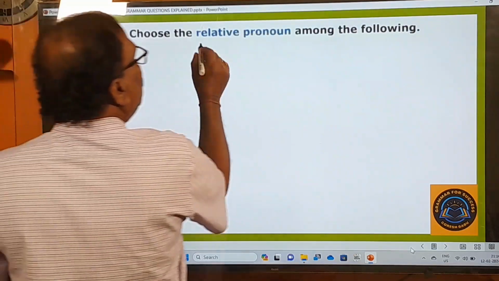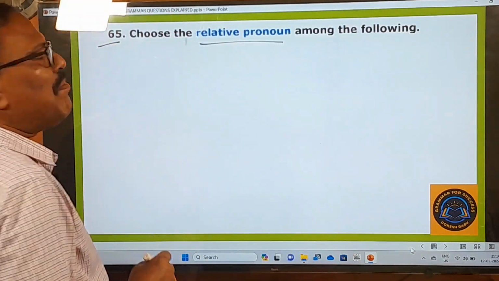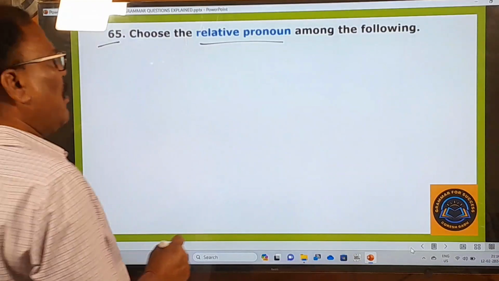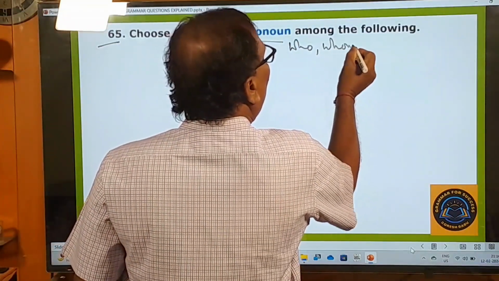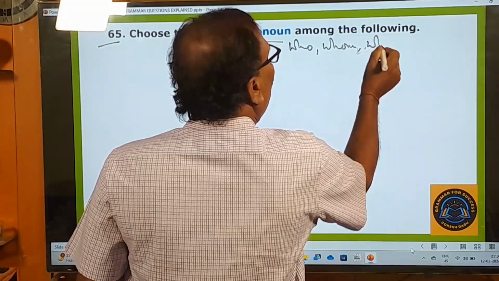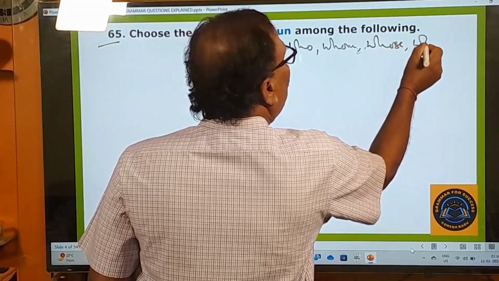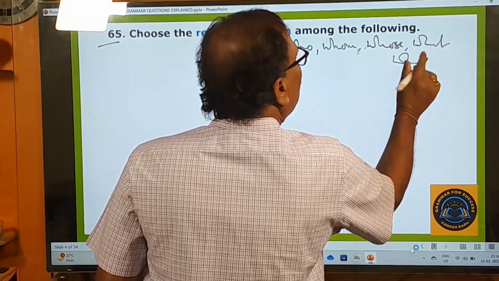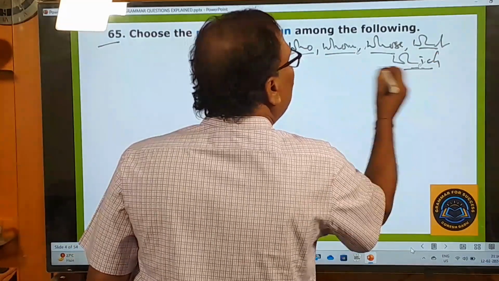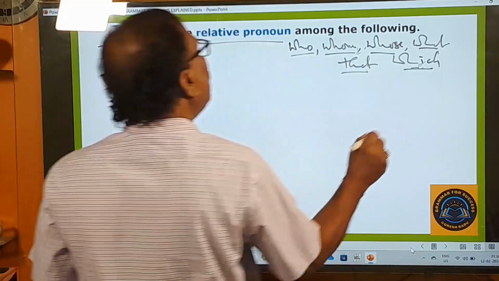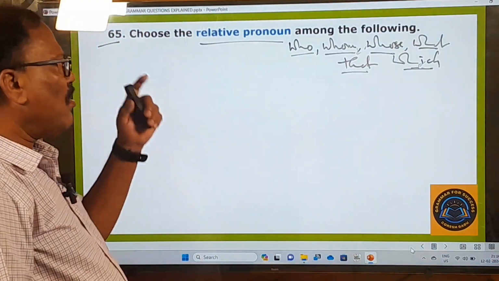65th question. Choose the relative pronoun among the following. What are the relative pronouns? Who, whom, whose, what, which, and that. These are all relative pronouns.